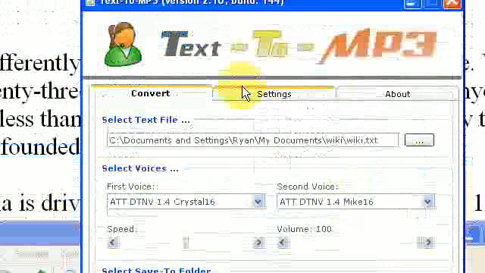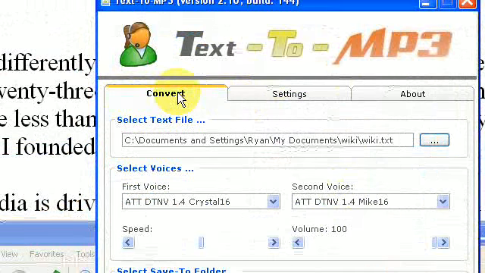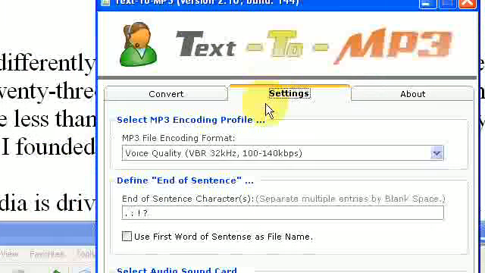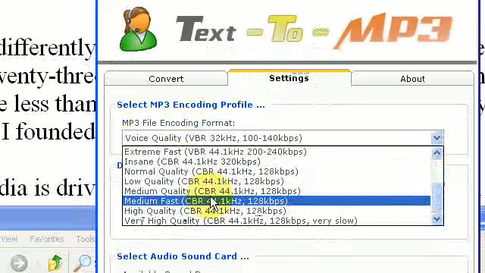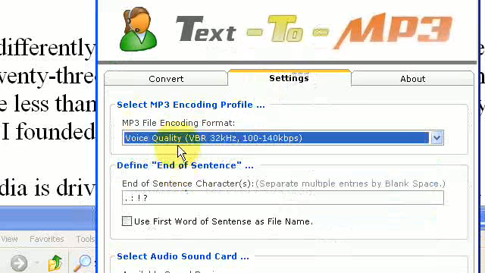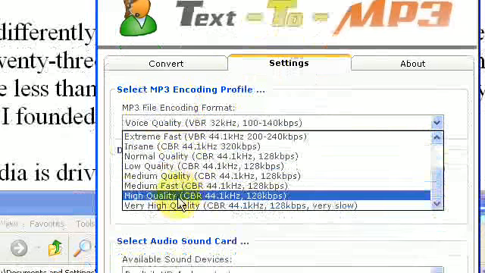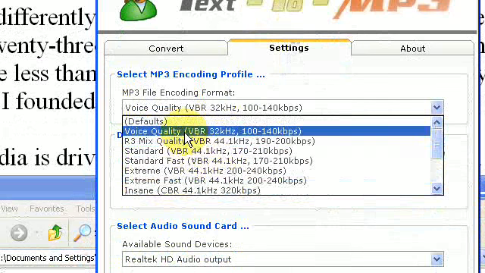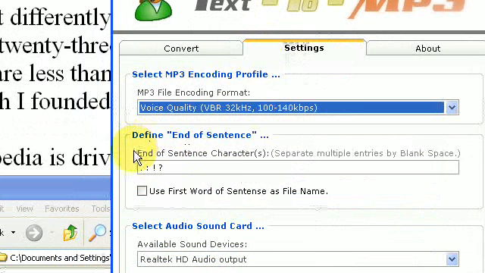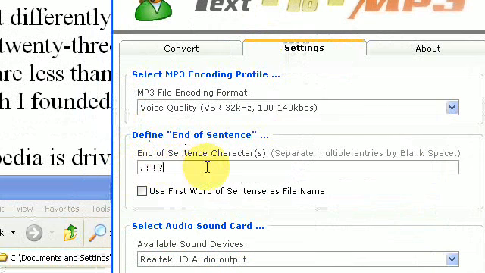Now, the unique thing about this program is under the settings tab. Under the main tab is convert. If we click on settings, we see that we can select the voice quality, the audio quality rather. The voice quality is, I find, adequate for most purposes. You can go, if you want, really high quality or low quality, but we'll leave it at voice quality. This is really the core of the essence of the program, and that is the defined end of sentence. This is what makes the program unique: you can define what an end of sentence is.